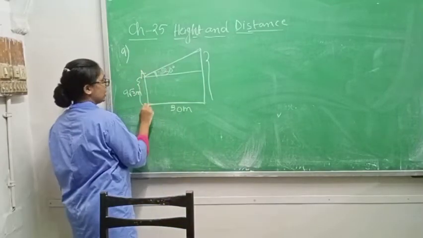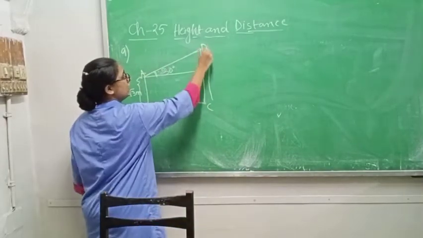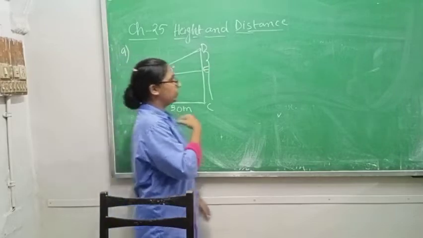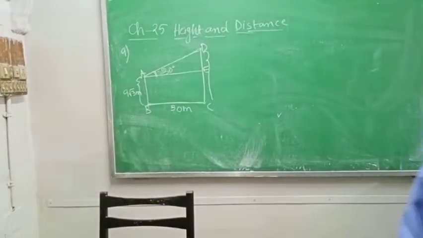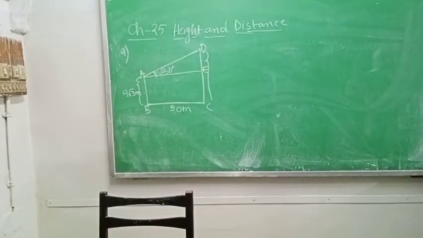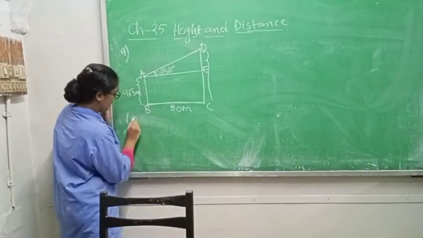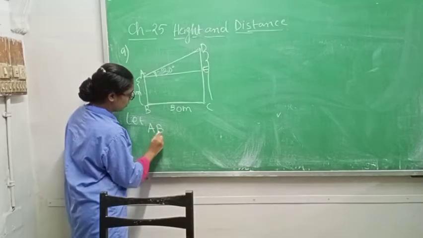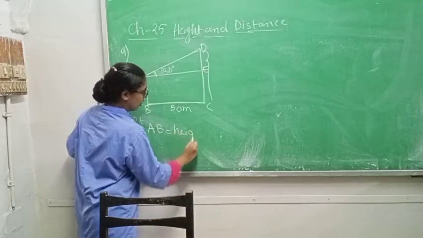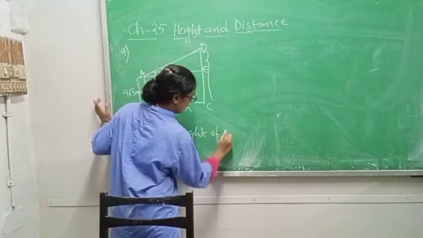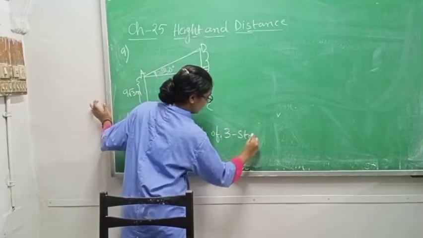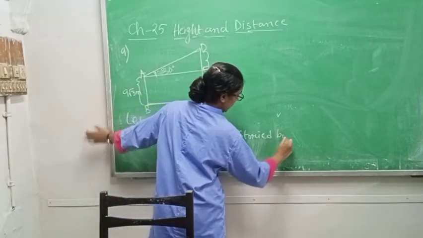So first write A, B, C, D, E, up to here. Now class 10, you will write all the information given. Let AB equal the height of the three-story building.